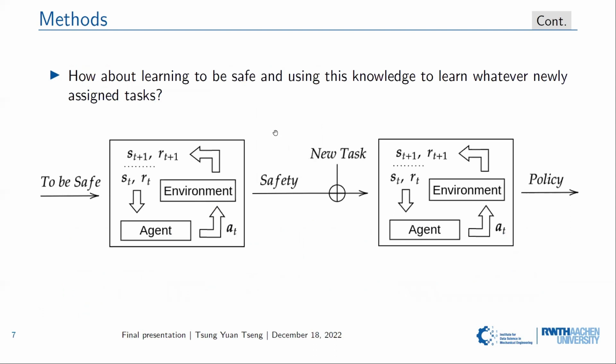So we propose a framework for learning in two stages. In the first stage, we try to learn how to be safe for the task, and the output will be the safety information. In the second stage, we are given a new task, and we have the safety information. We try to learn the policy safely and sampling efficiently, while also having an outstanding learning outcome.